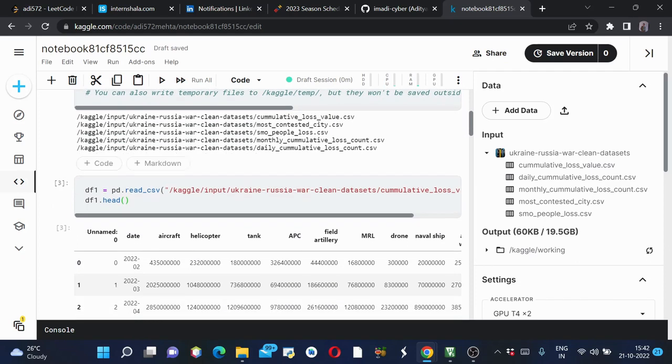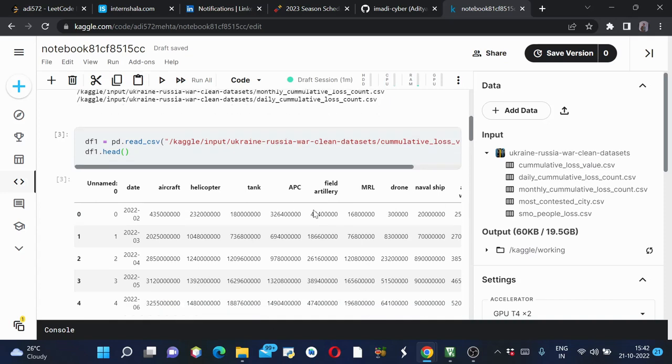Now what I have done is I've created a new data frame using pd.read_csv, and this was my CSV file which I am performing analytics on. So I just copied this path and I pasted it here. Now I have used the .head method to get the first 5 rows of my data frame.